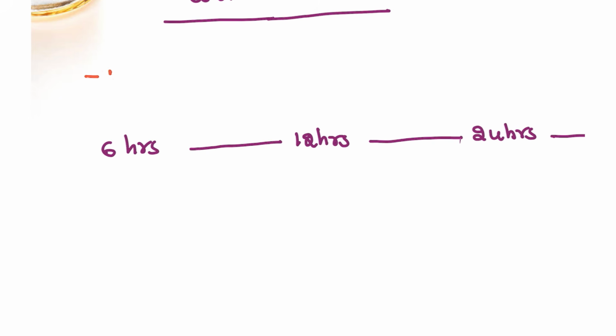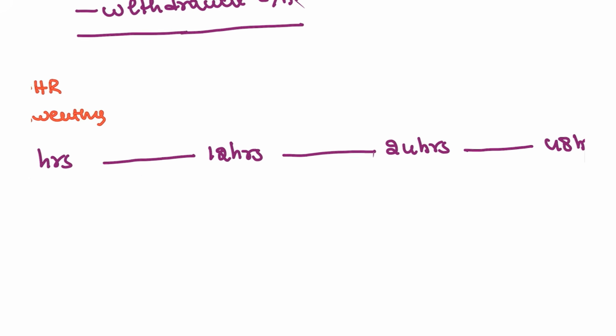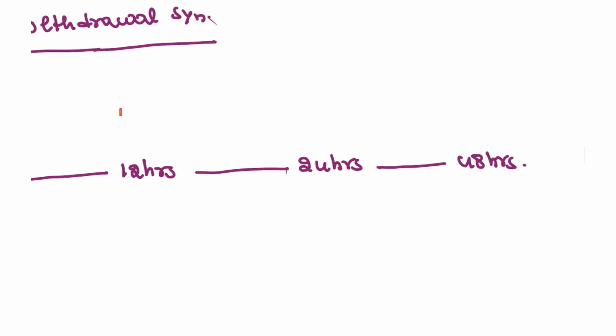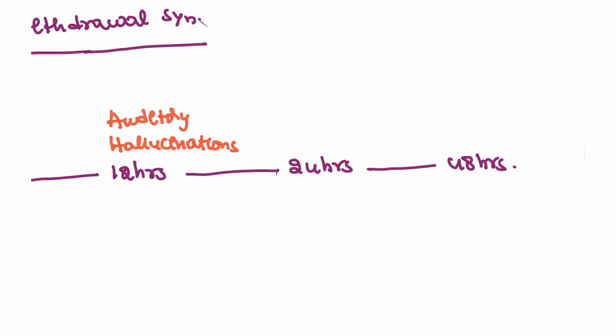At 6 hours, the patient's heart rate will be racing. The patient is having anxiety, sweating and palpitations. This will be seen in this patient. At 12 hours, the patient will have auditory hallucinations. Still the patient is conscious. He is having just hallucinations. Next, at 24 hours, the first GTCS, the patient will have a seizure.